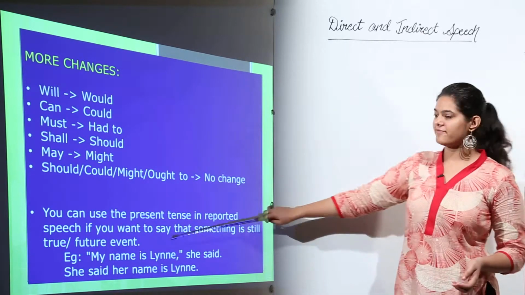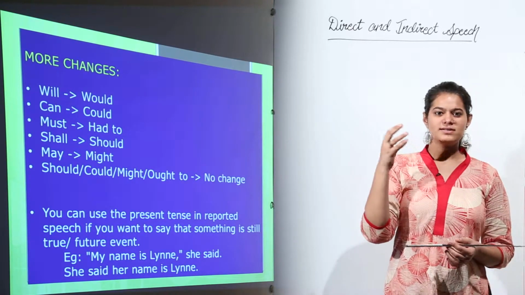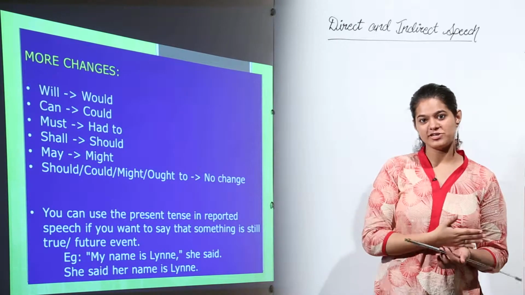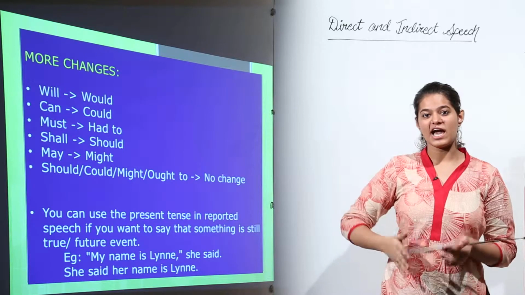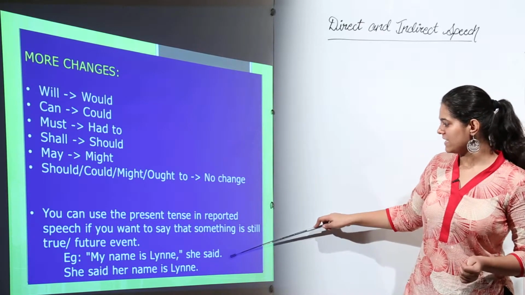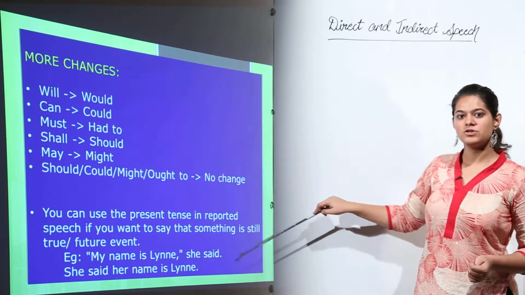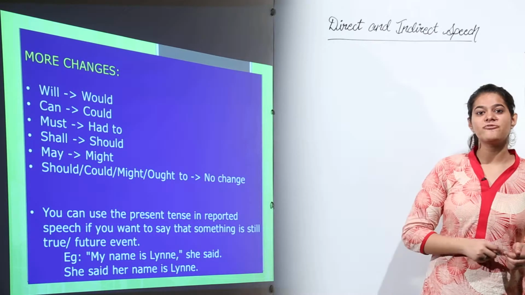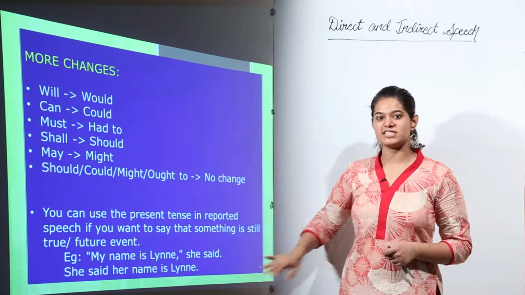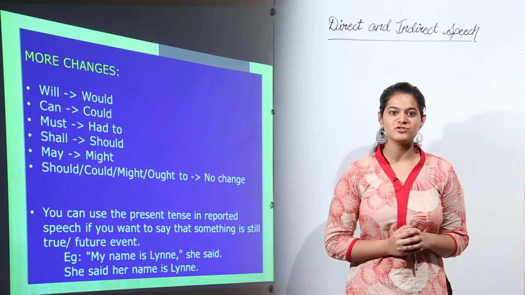And again, future events, things that have not happened but might happen someday. So even these cannot actually have a past, neither have they already happened and neither are they happening right now, they will happen somewhere in the future time frame. So let us take an example. "My name is Lynn," she said. She said her name is Lynn. So here we have used the present tense instead of past tense for reporting a direct speech into indirect speech. So now you have an idea about reported speech and I hope you can solve the questions.